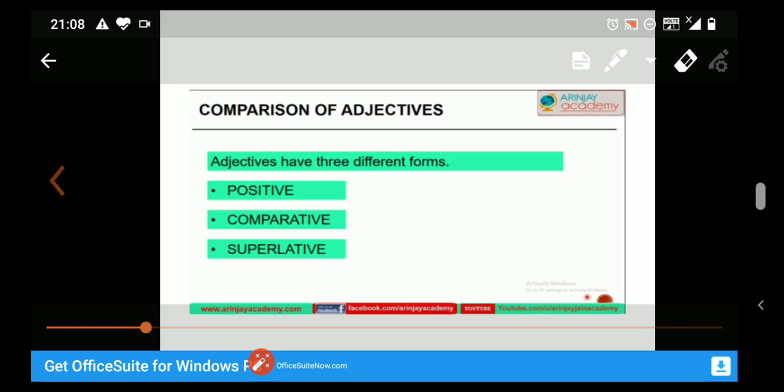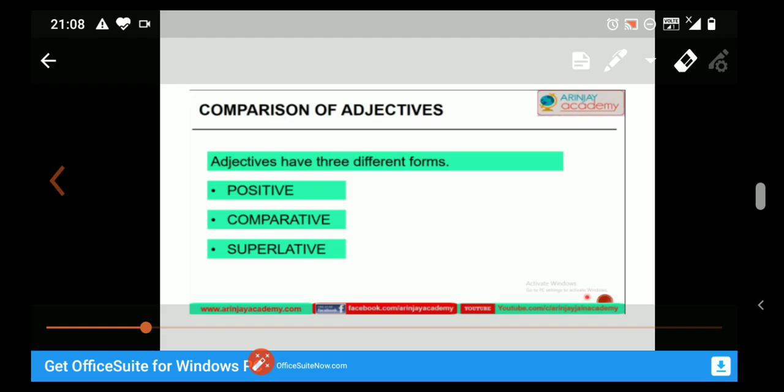First, positive degree. The adjectives in the positive degree are the simple adjectives that simply describe the noun without comparing it to another. Students, in positive degree, we don't compare the adjectives.